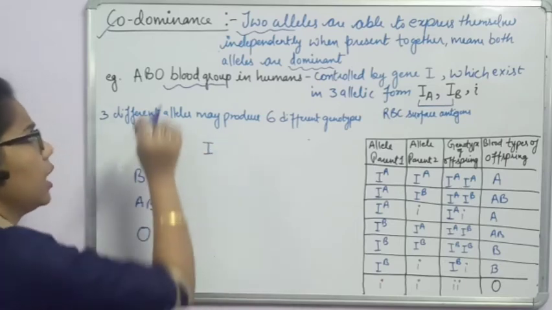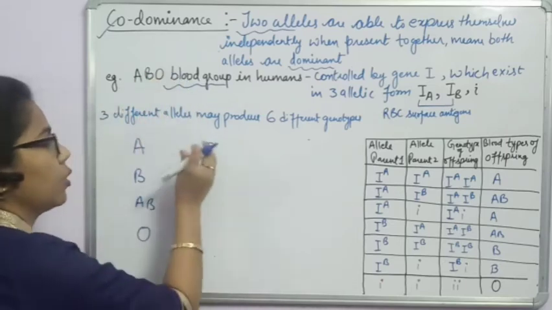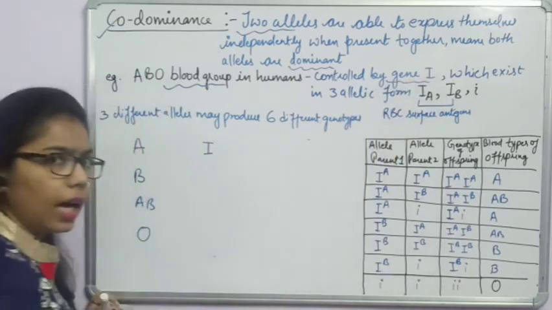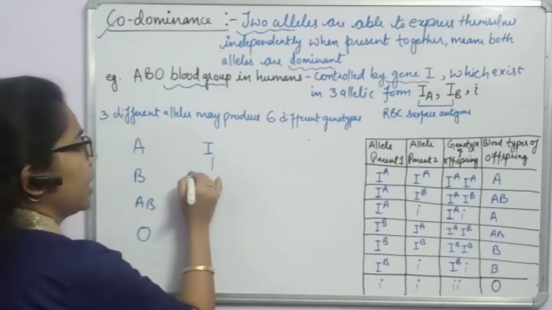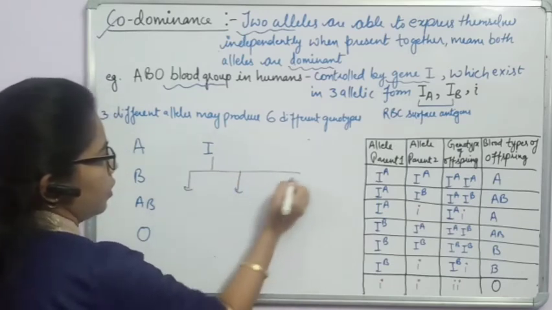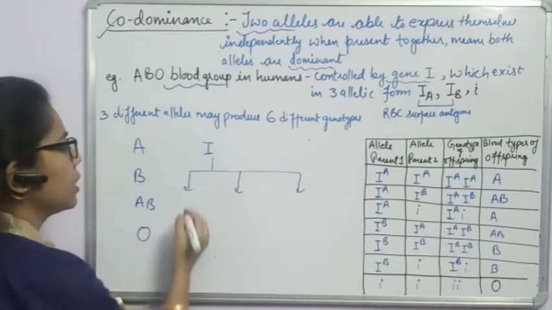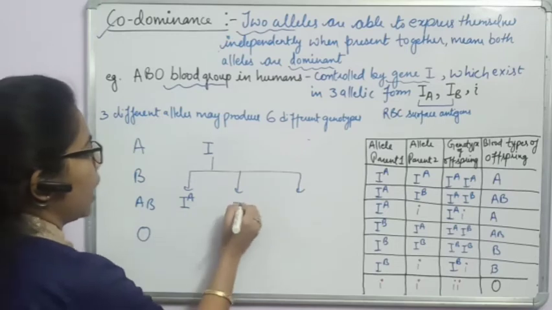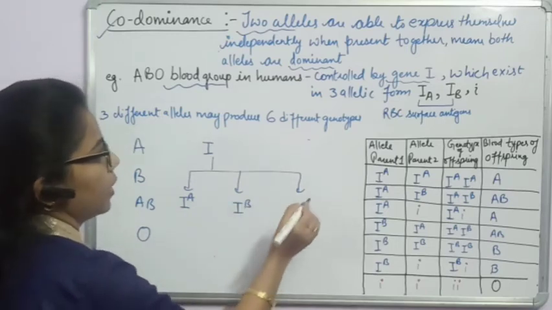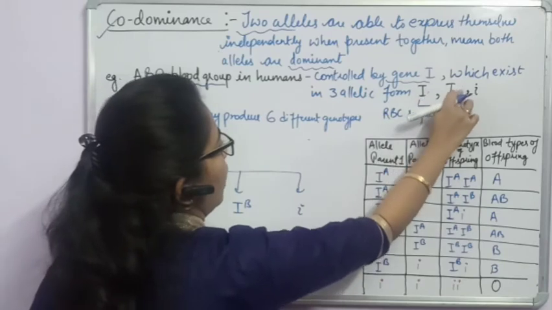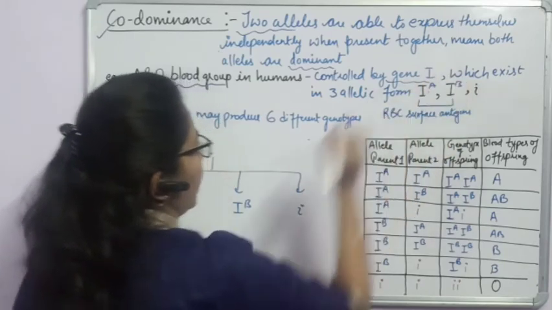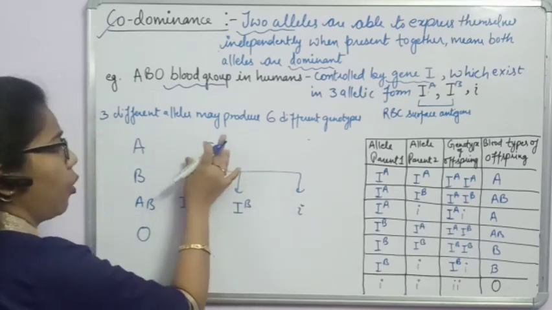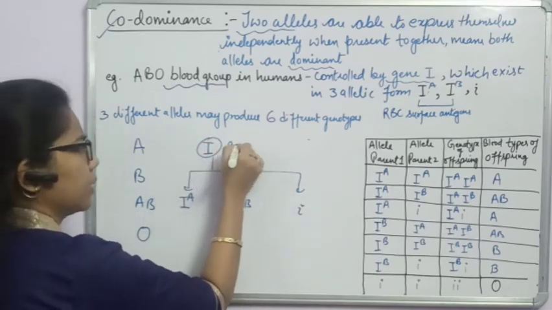So we can say the blood group system of humans is controlled by the I gene, which I have written here, and this gene I has 3 alleles. What are they? I A, I B and small i. Here I am also correcting it: I A, I B and small i. Okay, so these are the 3 alleles formed by this I gene.